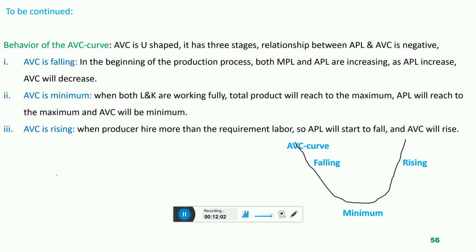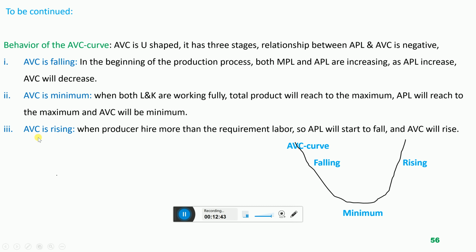In the second stage of production, the producer hires the required labor for the available machinery and fully utilizes both input factors, labor and capital, to produce maximum output. So when the company hires the required labor for the available machinery and utilizes both inputs, labor and capital, fully, output will definitely reach the maximum. And when output reaches the maximum, cost will reach the minimum. So APL will also reach the maximum, and at that point average variable cost will reach the minimum.